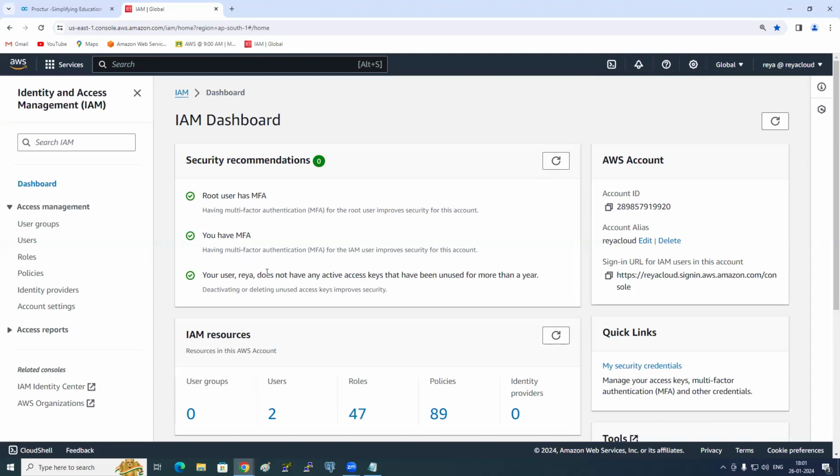And remember, Nana, see here, I'm giving one certification question. Let's say you have set up an access key and secret key for the IAM user, and then you are using this access key and secret key for 1 year. Is that good?